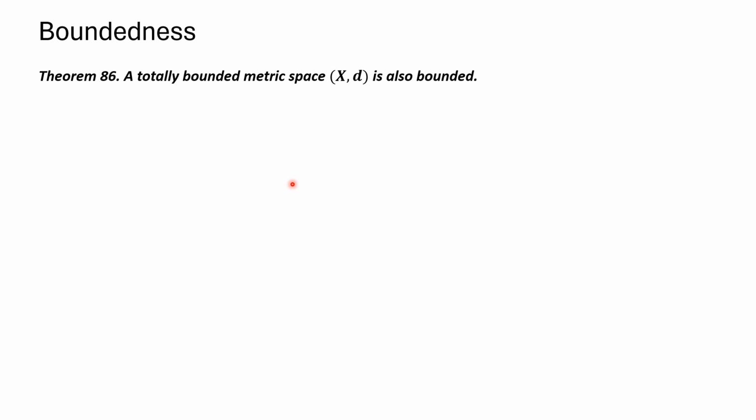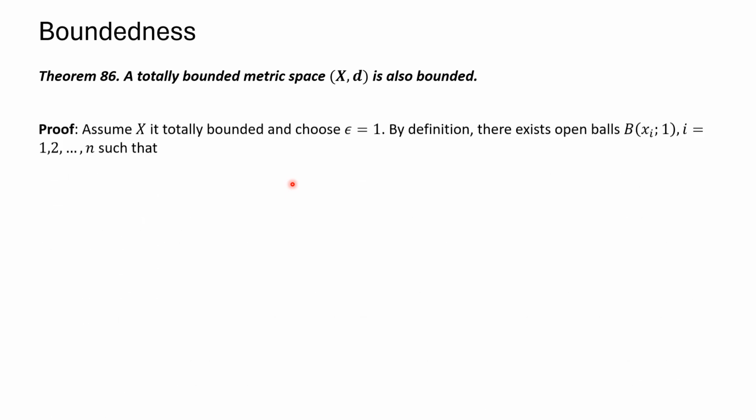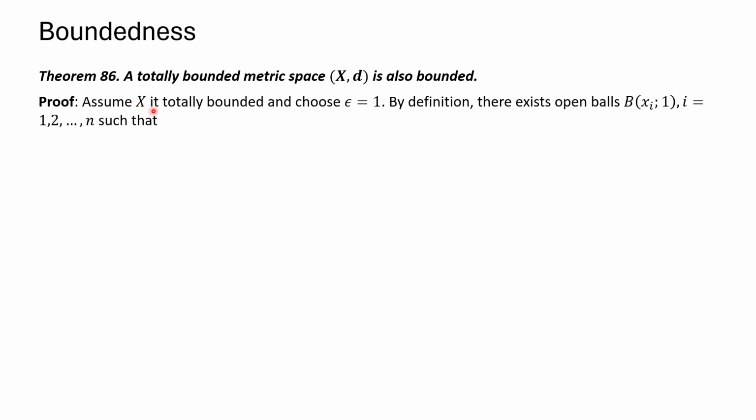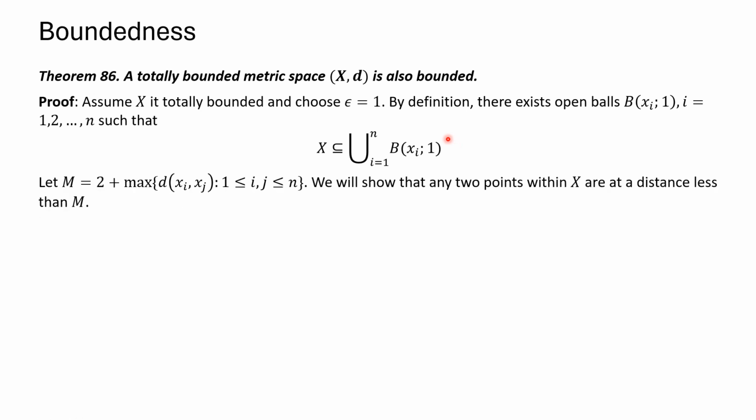A totally bounded metric space is also bounded. We'll see on the next slide that bounded doesn't imply totally bounded, so the converse is not true. We can prove this. Since X is totally bounded, we can pick any epsilon. We'll pick epsilon equal to 1, such that there's a finite number of open balls of radius 1 where the set X is a subset of the union of these open balls. Let m equal 2 plus the maximum distance between any two open balls in our set of open balls. And we're going to show that any 2 points in X are at a distance less than m.